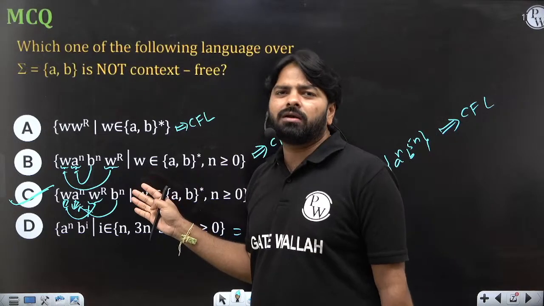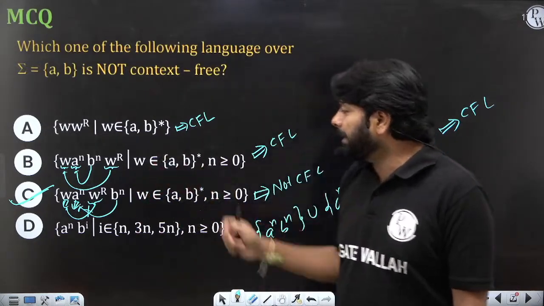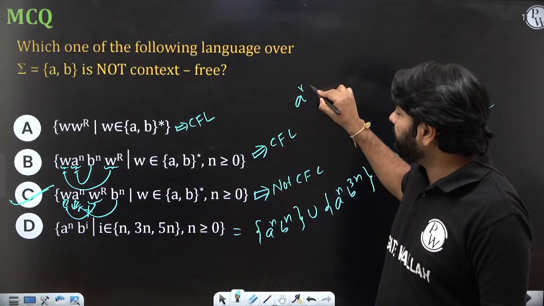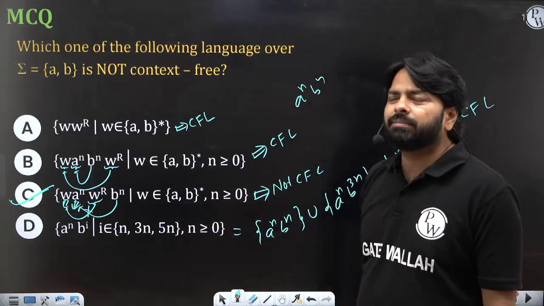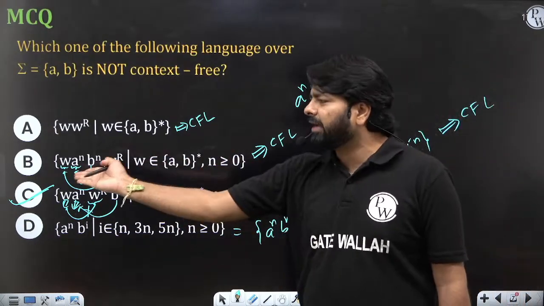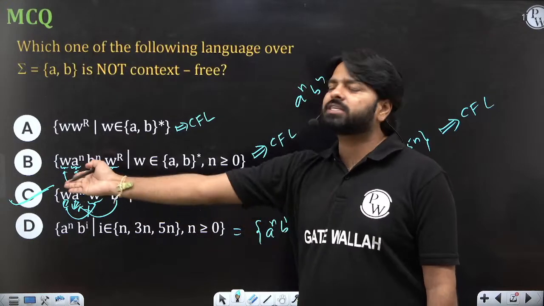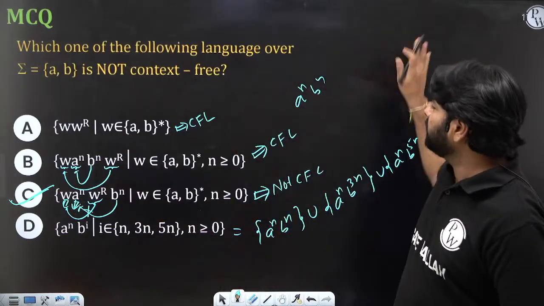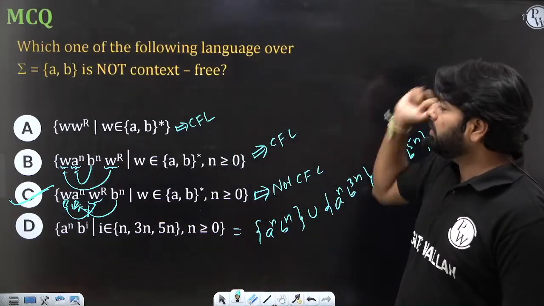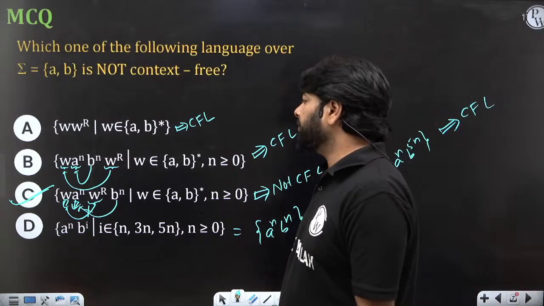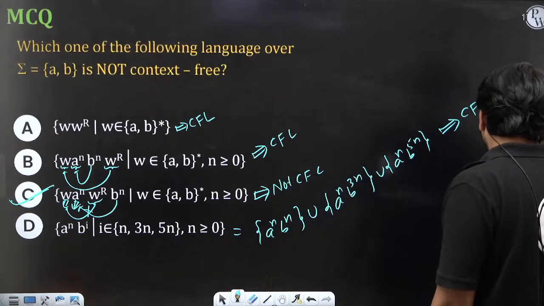You put epsilon, it's okay. But when you put epsilon, what do you get? A power n, B power n here. Here also you get the same. But is it covering every string of the language? No, right? When it covers every string of the language, you should believe this is the right answer. So this is not the right answer now. Okay? So very, very important point. Fine. Let's go for the next.